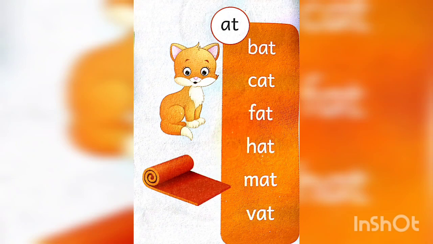Next, number 4, the word is hat, H-A-T, hat. H gives the sound h. So h, a, t, hat. Next, the word is mat, M-A-T, mat. The phonic sounds are m, a, t, mat. And the last word is vat, V-A-T. V gives the sound v. So the phonic sounds are v, a, t, vat.